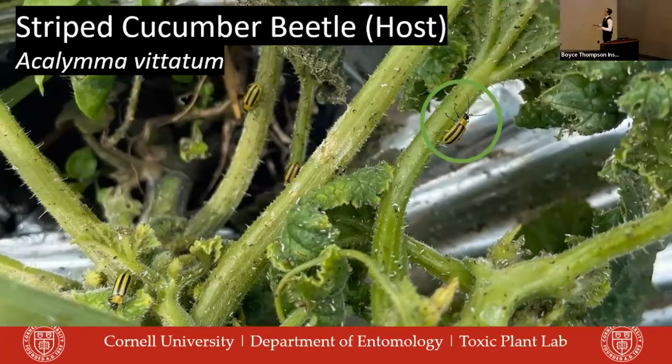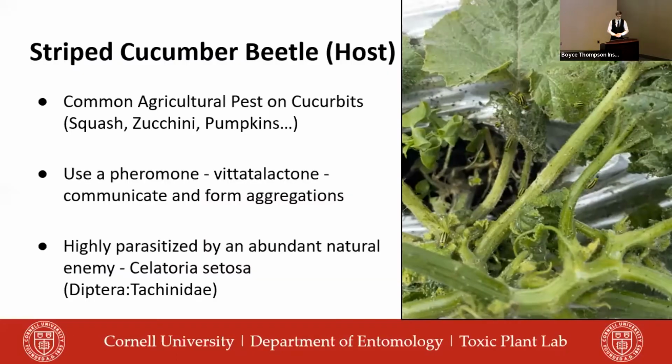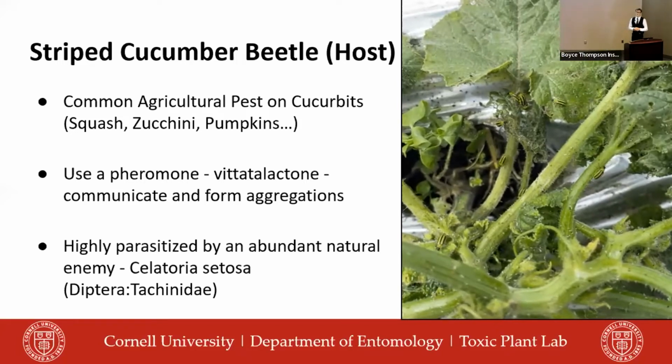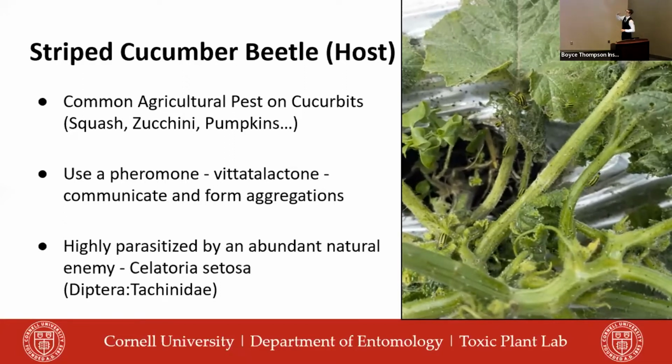Now, I'm extremely excited to introduce the striped cucumber beetle, which you can see on the screen, which is the main insect host of our system. They are common agricultural pests to the cucurbit plant family, which includes things like summer squash, desert zucchini, and New England pie, just to name a few of my favorites. But they also cause a huge problem on these same plants because they cause a lot of plant damage. As you can see from the striped cucumber beetles completely having a buffet on the middle of that plant.